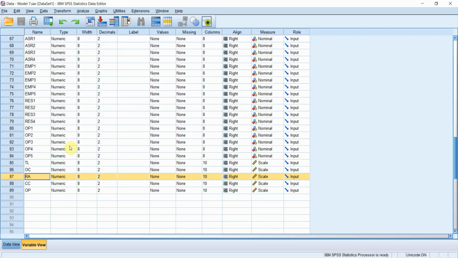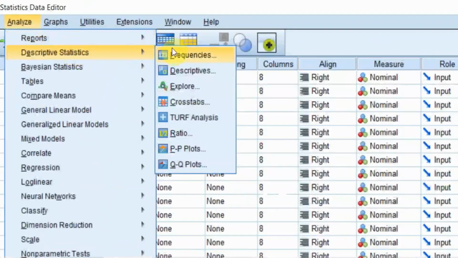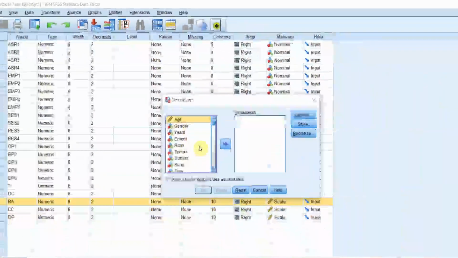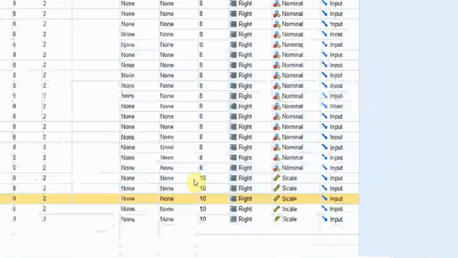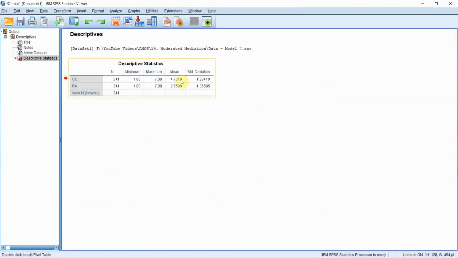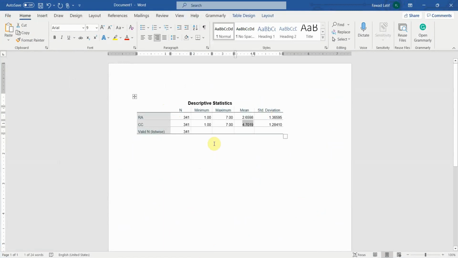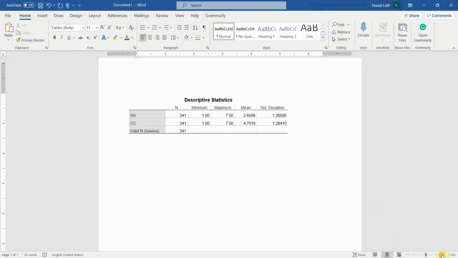So how do we center it? The first thing that we need to do is go to Analyze, Descriptive Statistics, Descriptives, CC and RA, because these are the two variables that are going to be used in the interaction. Now if you want to know more about simple moderation, I'm going to share a video. Press OK, and here are your mean values that we are going to use.